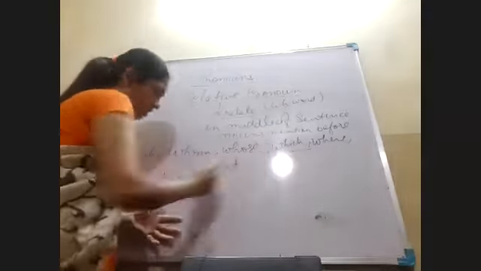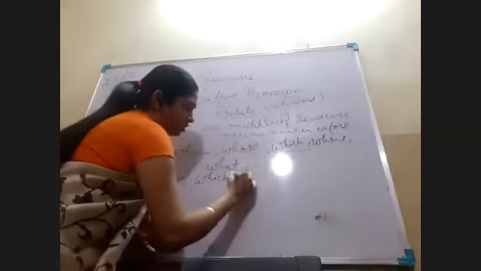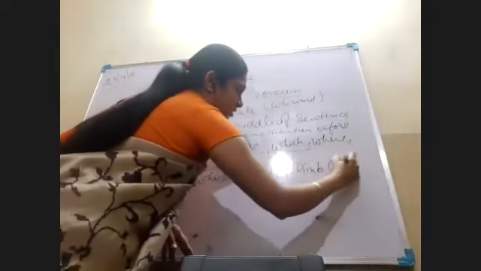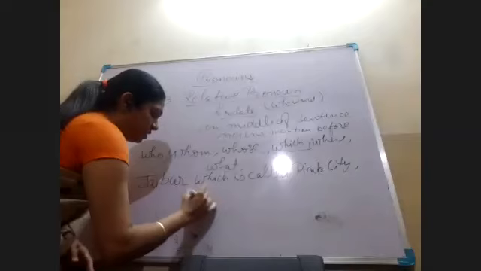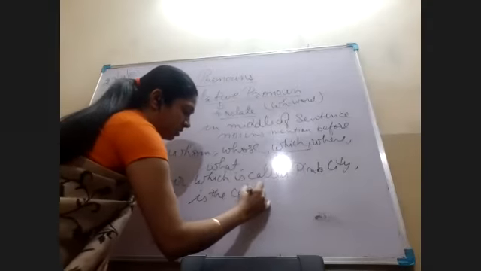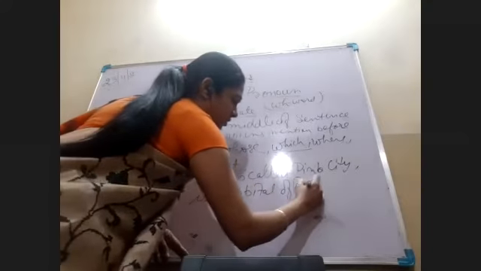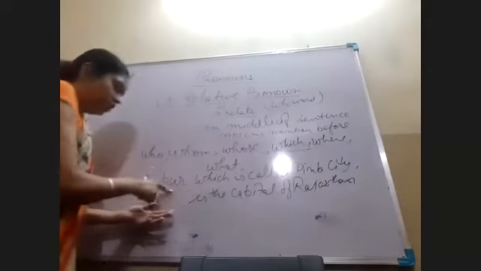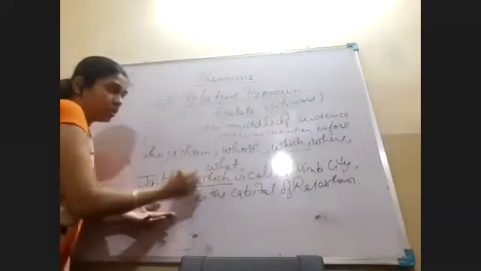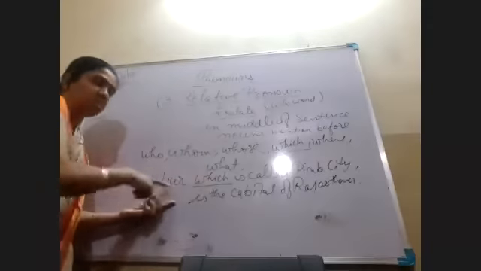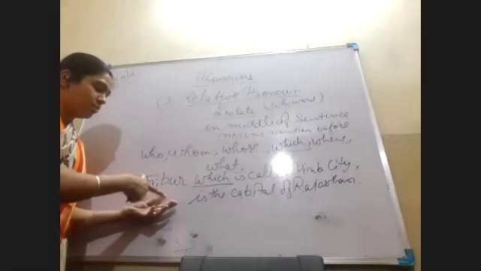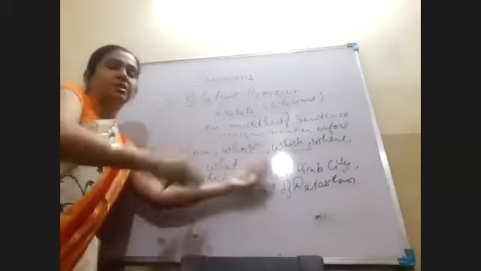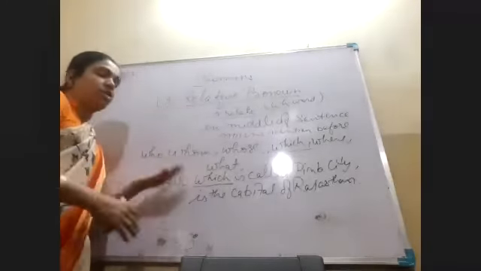Jaipur, which is called Pink City, is the capital of Rajasthan. Jaipur is the noun. Jaipur, which is called the Pink City, जो कि Pink City कहलाई जाती है, is the capital of Rajasthan.